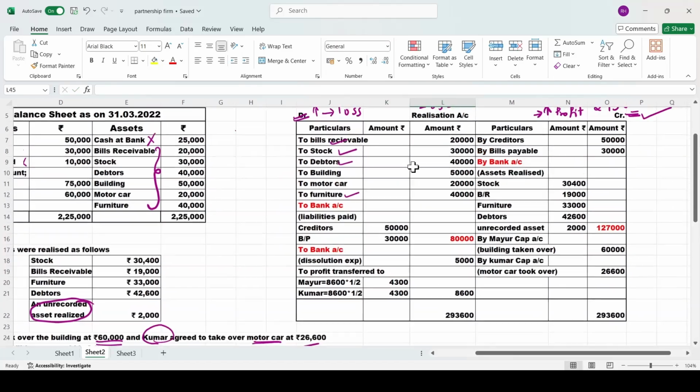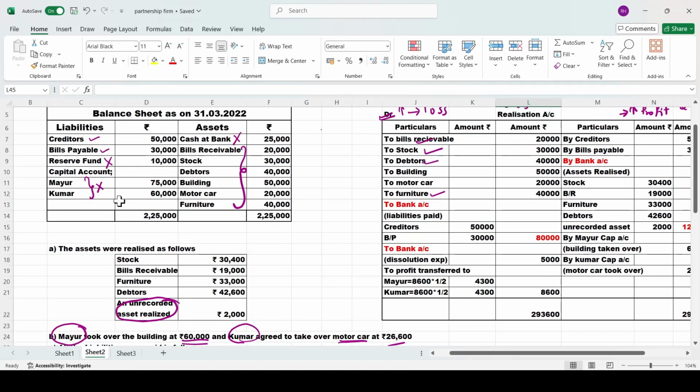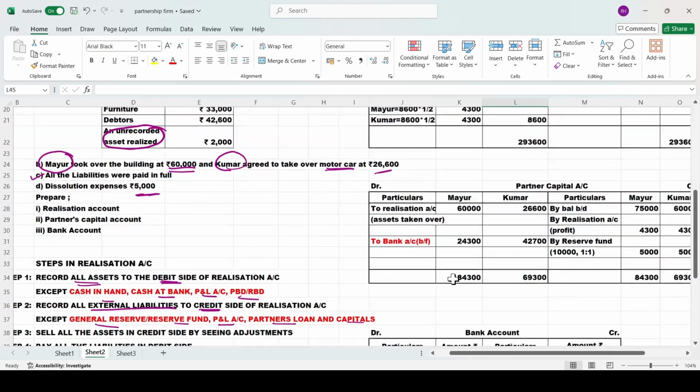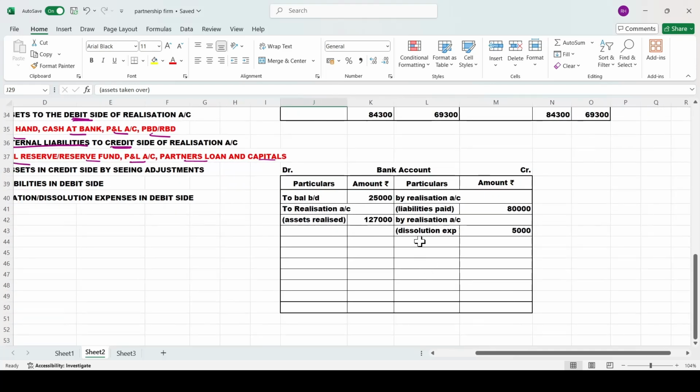After completing the realization account, you should check whether any partner has given any loan. Keep it in your mind. If a loan is there, first you should write the loan, then only go to the partner's capital account. In this problem, you don't have any partner's loan, so directly we will go to the partner's capital account. Here you have bank account, with two amounts, 24,300 and 42,700. This is in the debit side, so we'll go to the credit side. One by one we'll record it.